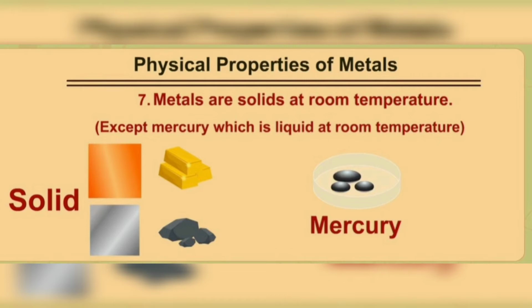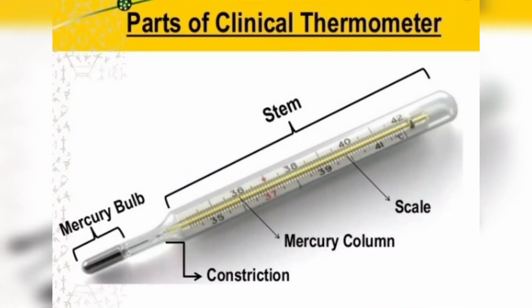Do you know which metal is used in thermometers, especially clinical thermometers? You already learned this in lower classes. Yes, that is mercury.